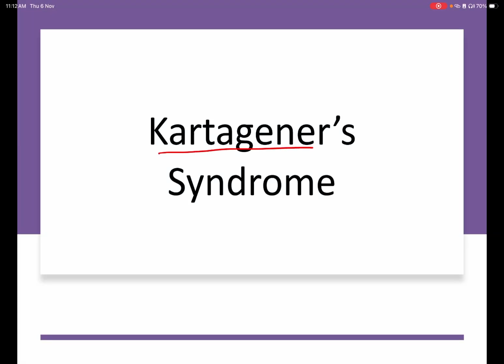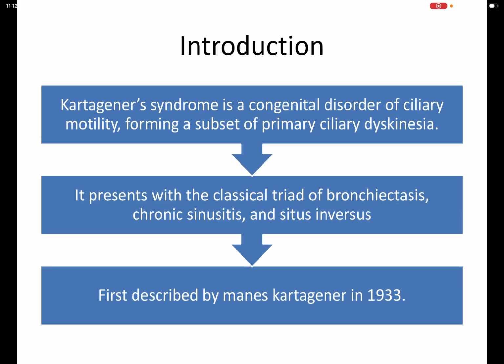We will discuss Kartagener syndrome in the 5 mark short note series. Kartagener syndrome is a congenital disorder of ciliary motility forming a subset of primary ciliary dyskinesia. It presents with a classical triad of bronchiectasis, chronic sinusitis, and situs inversus. It was first described by Manes Kartagener in the 1930s.